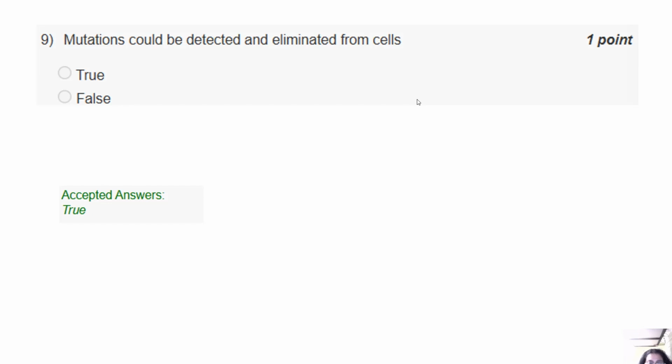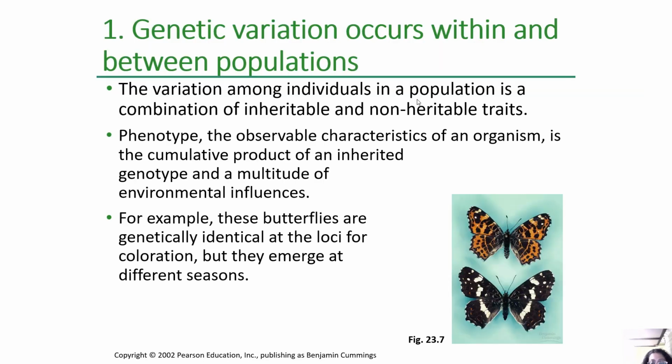Okay, so while mutations can sometimes be detected by the cell's internal mechanisms and either repaired or lead to the elimination of the damaged cell, this is not always guaranteed. For example, as we know, cells have DNA repair mechanisms such as base excision repair, nucleotide excision repair, mismatch repair, and homologous recombination, right?